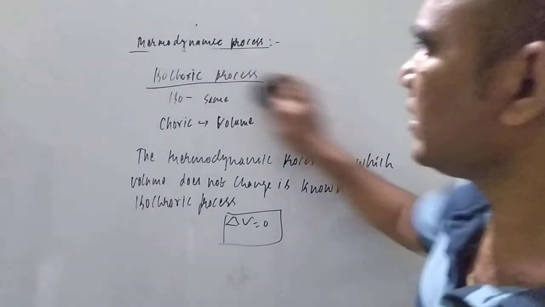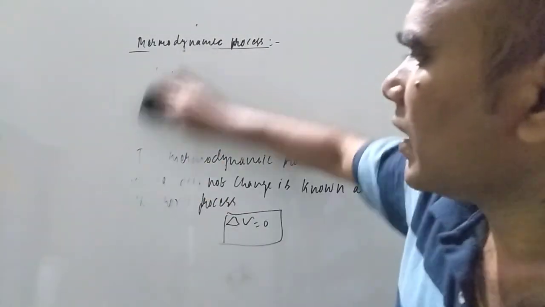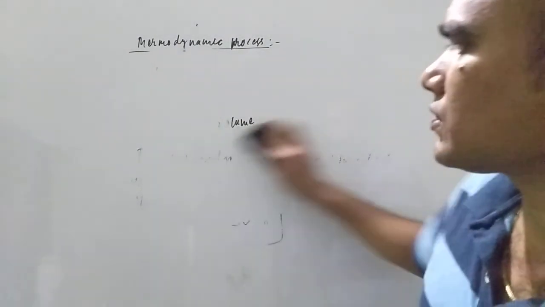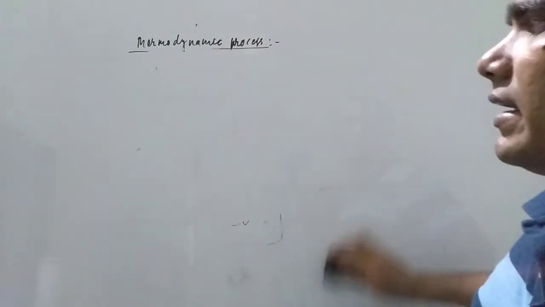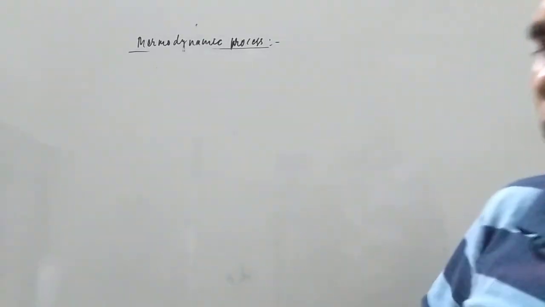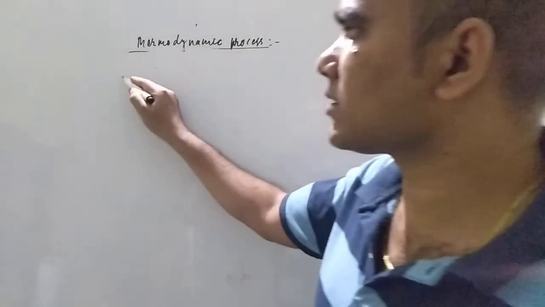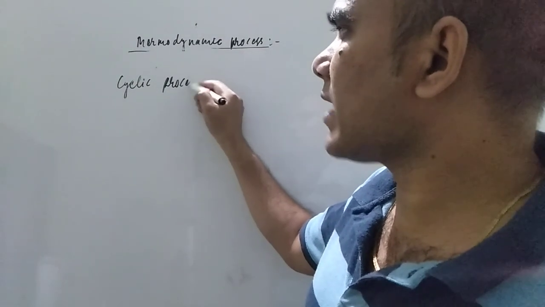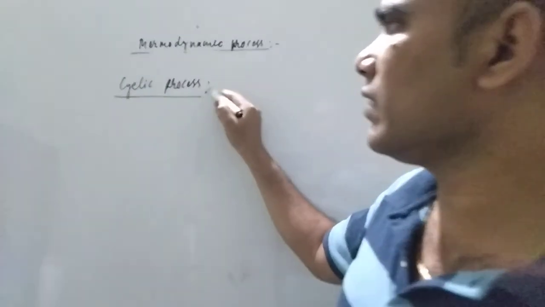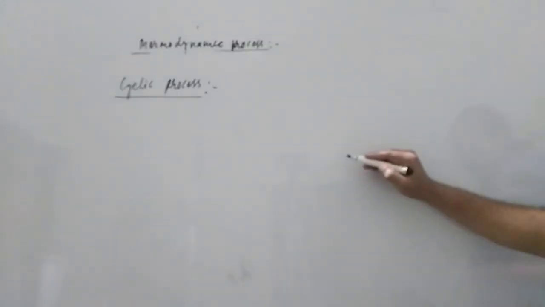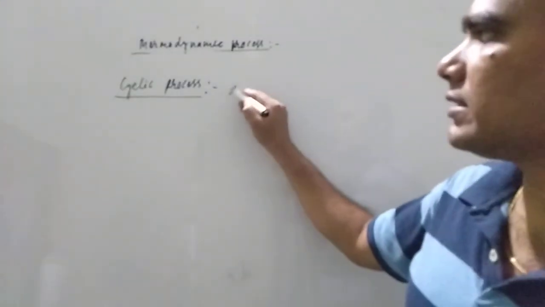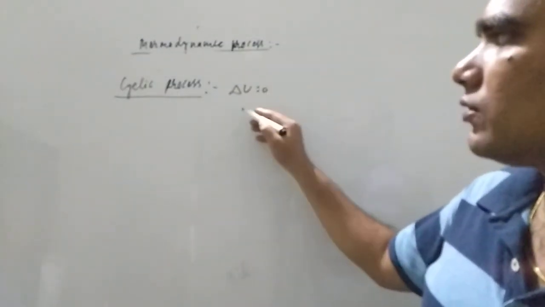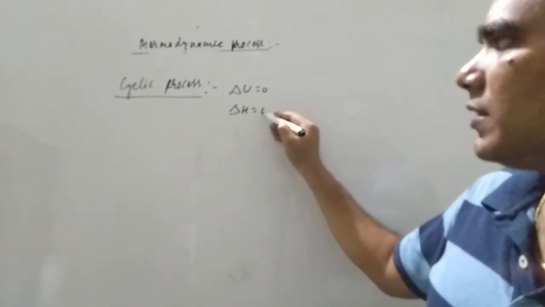This is also we have to study, that is cyclic process. So cyclic process is what, student? That is we can regain the initial state again, that is what cyclic process. In the cyclic process, two things we have to keep in mind. What are the constants? Firstly, the internal energy is constant, delta U is equal to constant, and enthalpy is also constant.